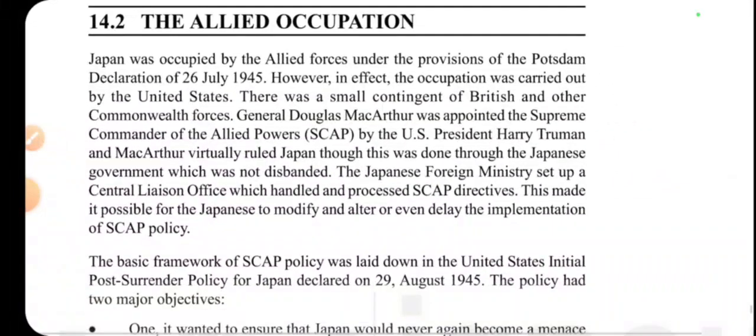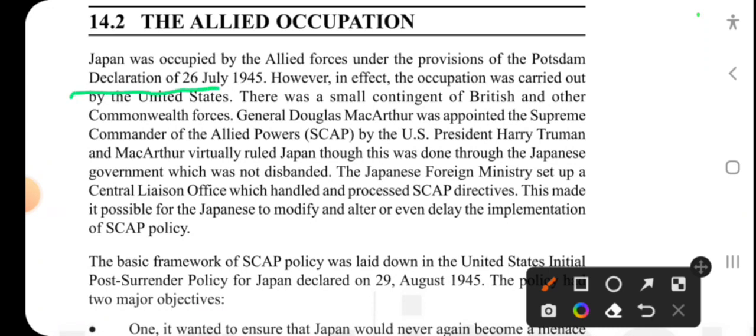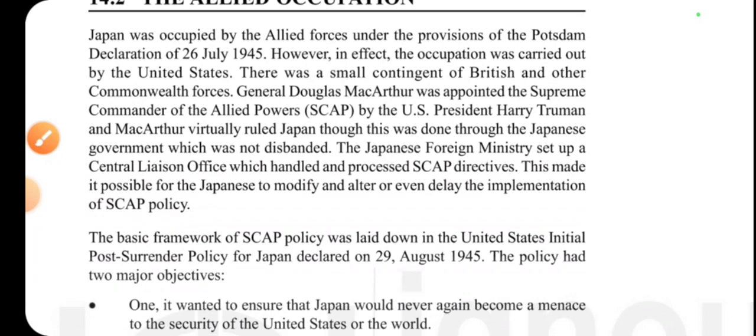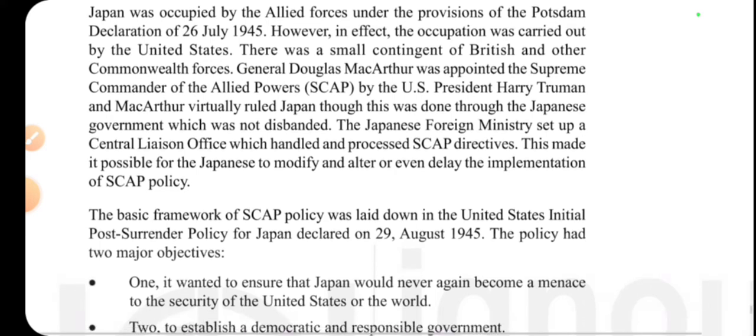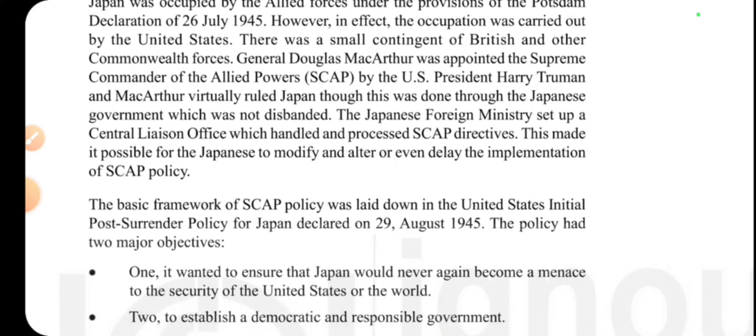Japan was occupied by the allied forces under the provisions of the Potsdam Declaration of 26 July 1945. Okay, this is very important. However, in effect, the occupation was carried out by the United States. Okay, there was a small contingent of British and other Commonwealth forces. General Douglas MacArthur was appointed the Supreme Commander of the Allied Powers, SCAP, by the US President Harry Truman.